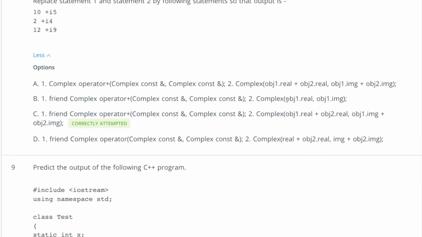So look at this, it is returning object 1 dot real, object 1 dot imaginary, so this is incorrect. If you look at this, real plus obj2 dot real and img plus obj2 dot imaginary, we can't write it like this, real and img, because we have two objects, we have to use those, right? And it is not a member function, so it can't use it like this. So that's why this C option is correct. If you look at this, it's saying obj1 dot real and obj2 dot real, it's adding them, and then obj1 dot imaginary and obj2 dot imaginary. Clear? I hope you understand this question also.